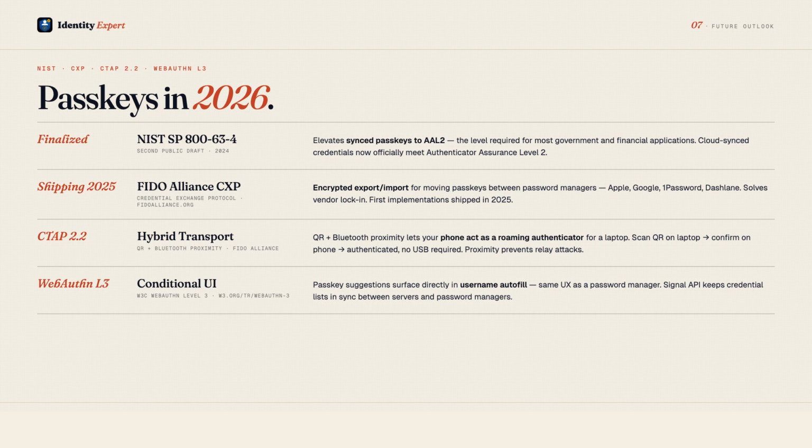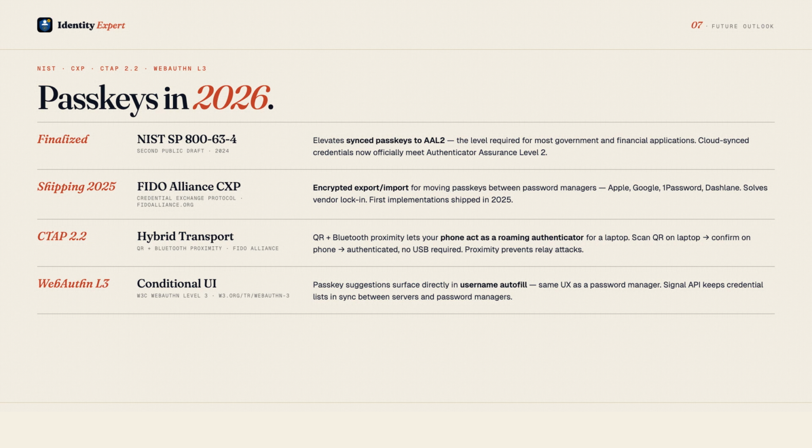The FIDO Alliance Credential Exchange Protocol (CXP) defines an encrypted format for moving Passkeys between password managers. This solves the vendor lock-in problem. If you want to move from iCloud Keychain to a third-party manager, you can export your Passkeys in a standardized encrypted envelope and import them.